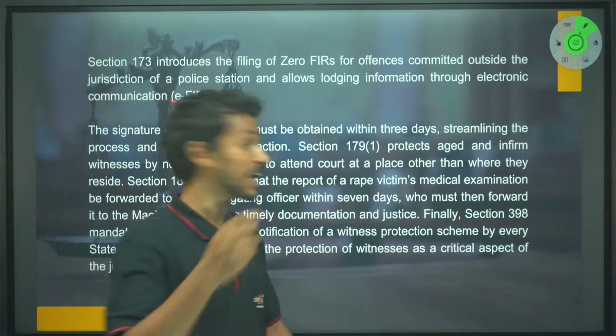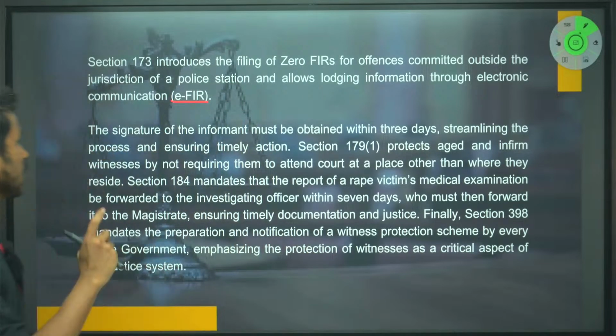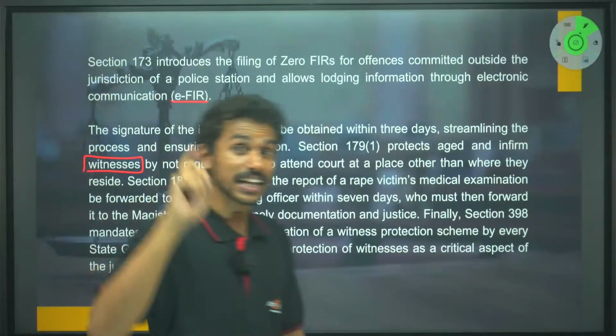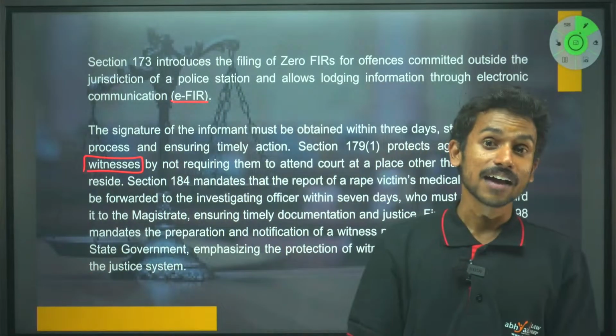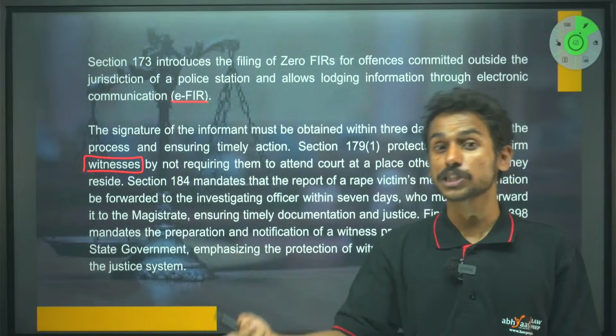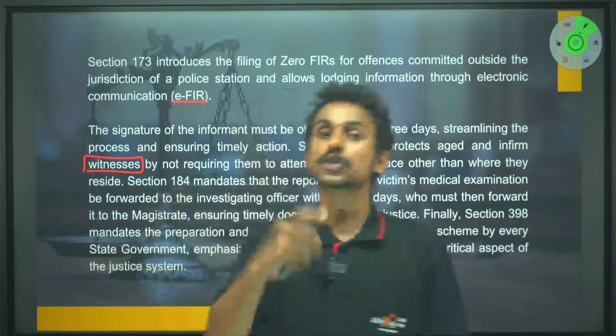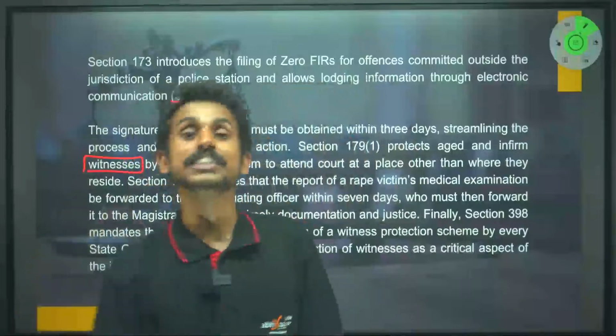Section 179(1) protects aged and infirm witnesses. Remember, for aged and infirm accused who have done an offense punishable with less than 3 years of imprisonment, if they have to be arrested, you have to take permission of a senior officer, right?